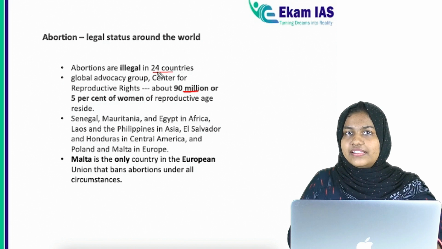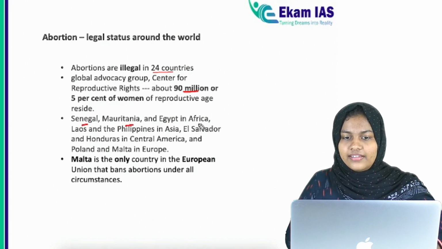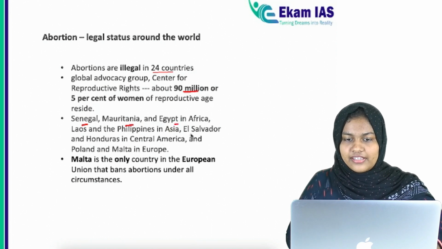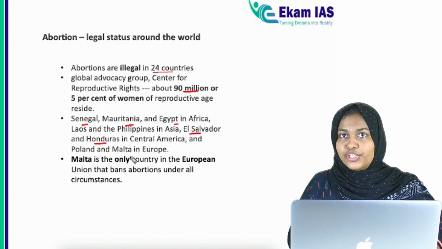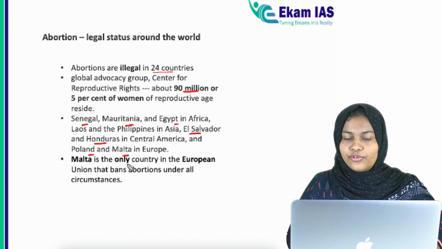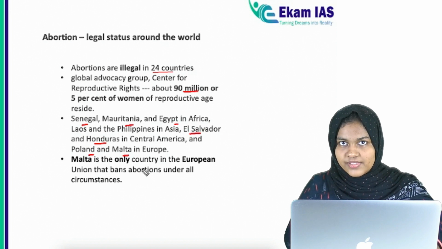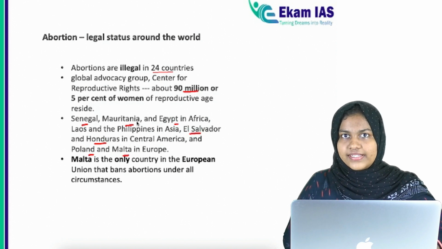Among these 24 countries, some of the important ones are Senegal, Mauritania, Egypt in Africa, then Laos and Philippines in Asia, then El Salvador and Honduras in Central America. Then in Europe, it is Poland and Malta. Malta is the only European Union country that bans abortion in all circumstances. So, this is the legal status of abortion in a global scenario.